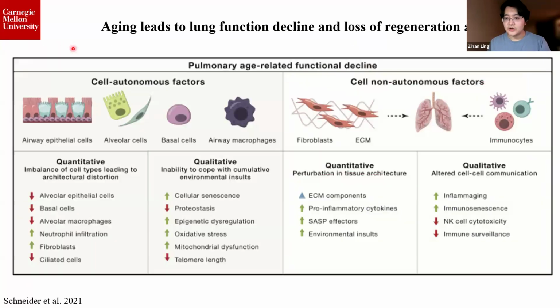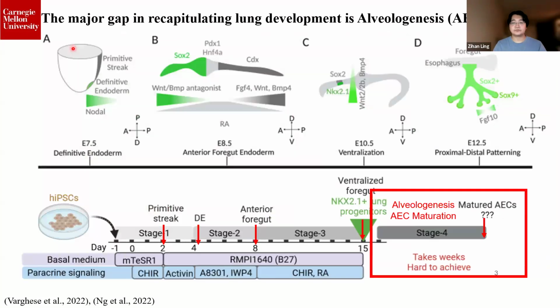So, as you know, the lung is a critical organ for gas exchange, and aging is an inevitable biological process that leads to lung functional decline due to elevated inflammation, fibrosis, and loss of regeneration ability. Therefore, understanding the mechanism of lung development and regeneration is critical for studying lung rejuvenation.